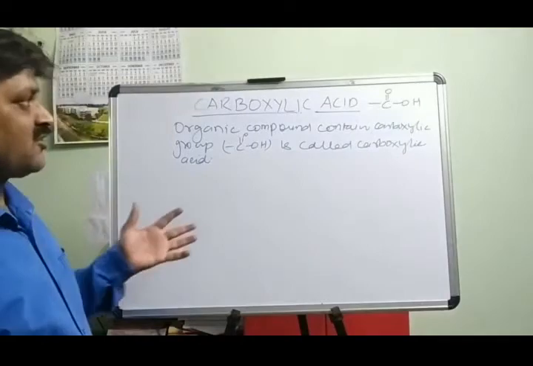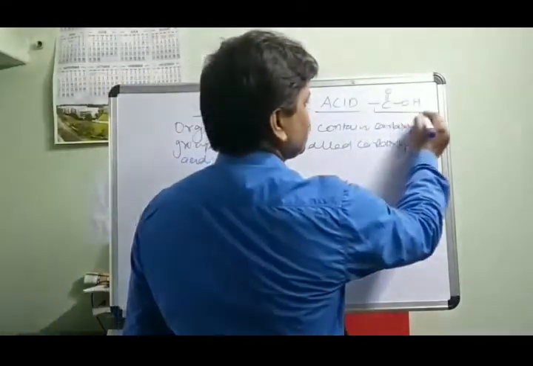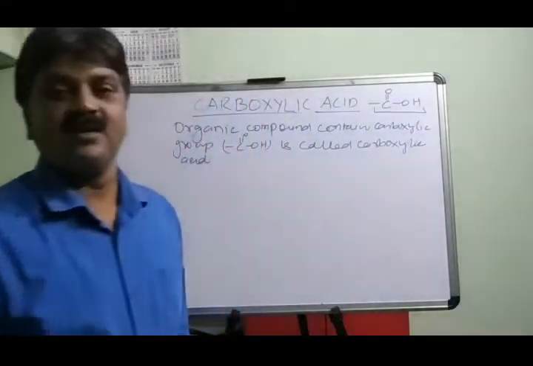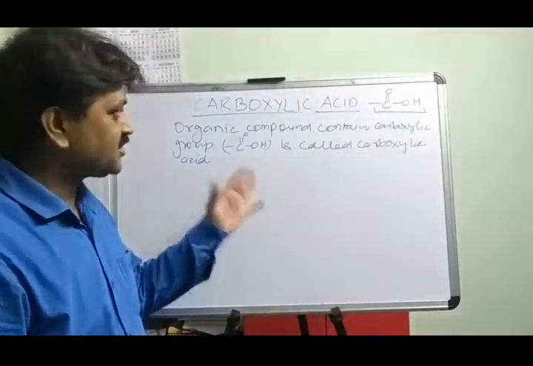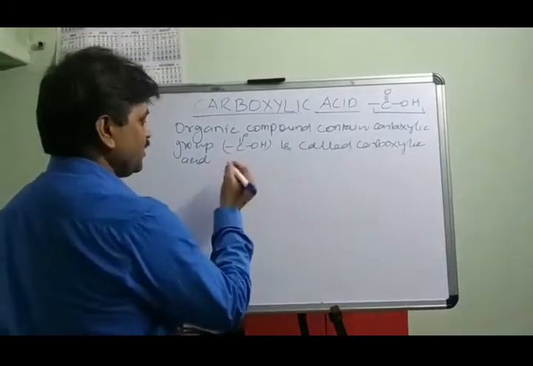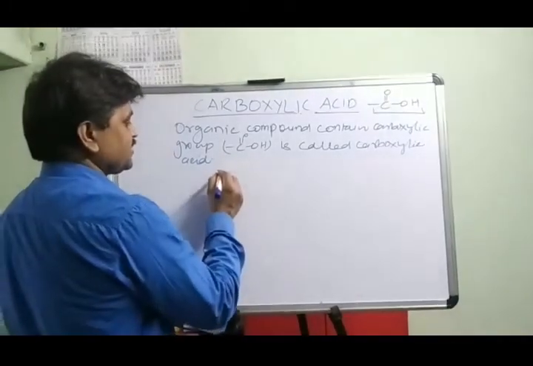So the compound having the functional group COOH is called the carboxylic acid. The functional group COOH is called the carboxylic acid, and this carboxylic acid is derived from two functional groups,